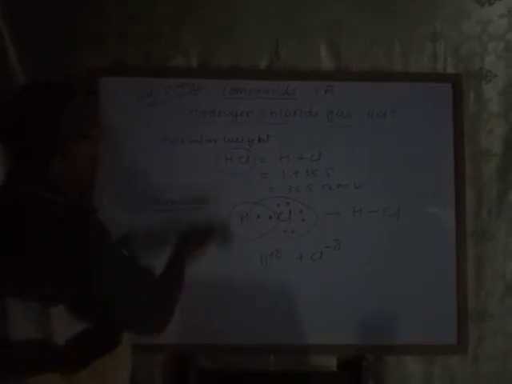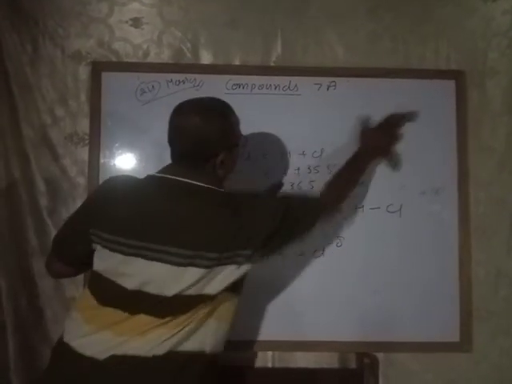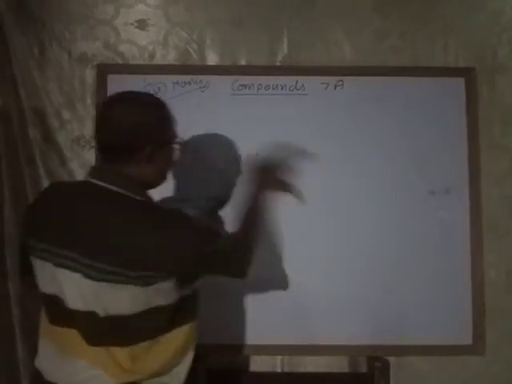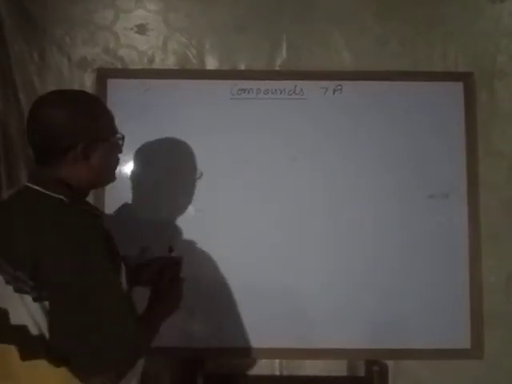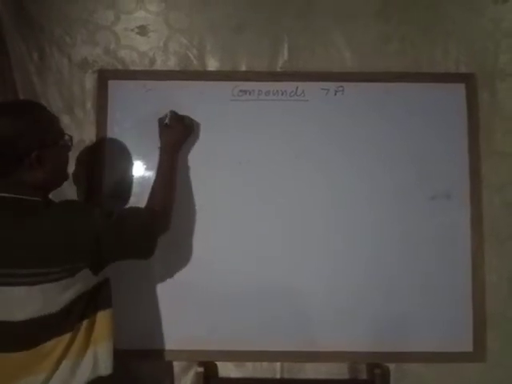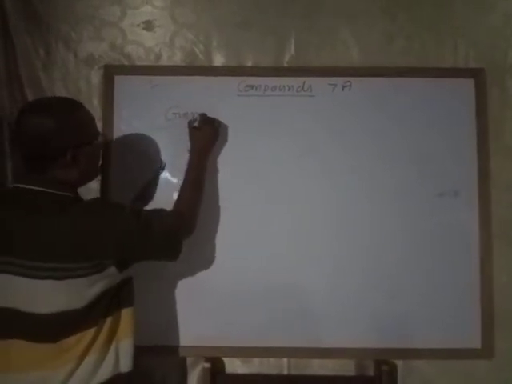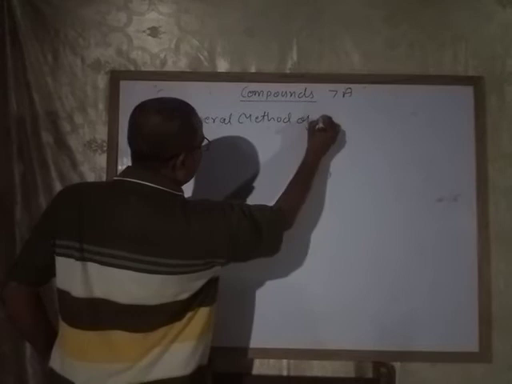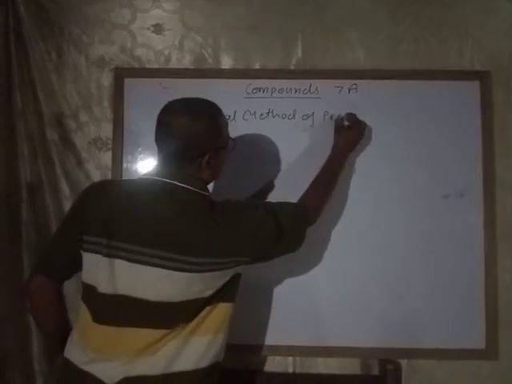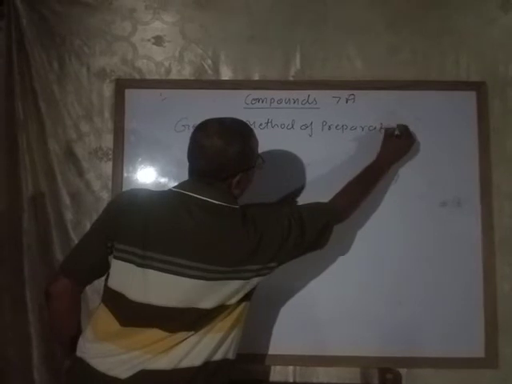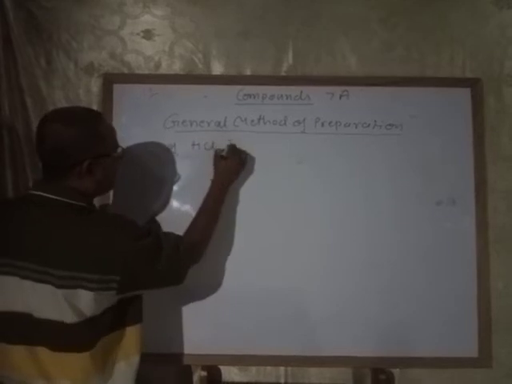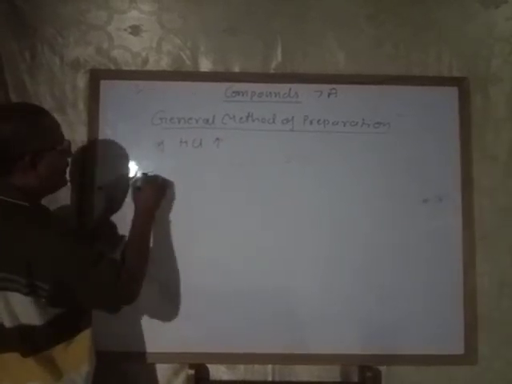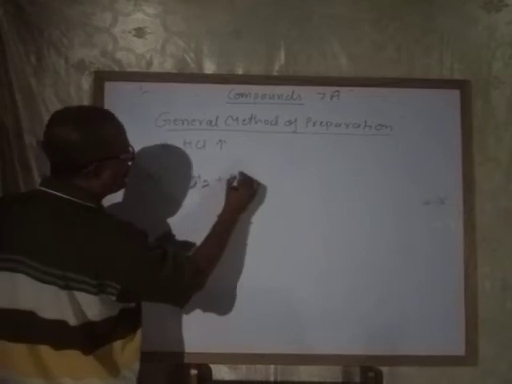Next, how would you prepare hydrogen chloride gas? General method for preparation of hydrogen chloride gas. Remember, the first one is by direct combination of hydrogen with chlorine.